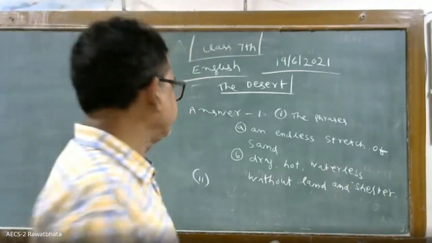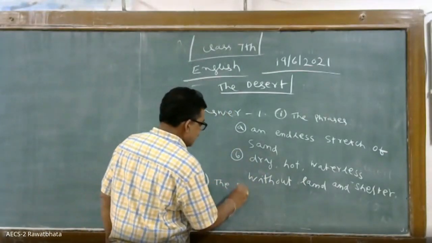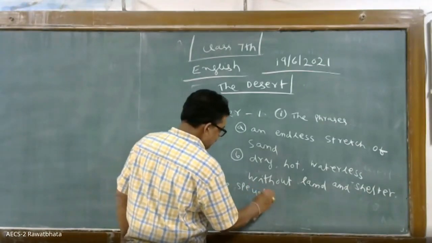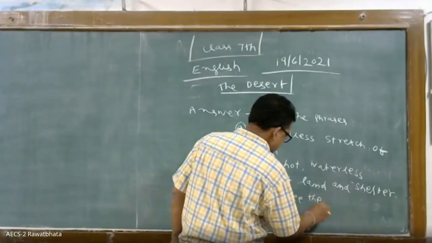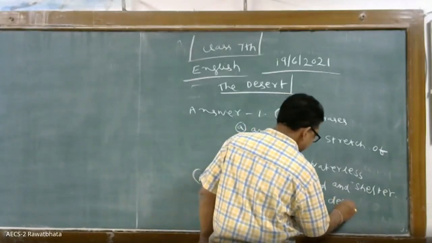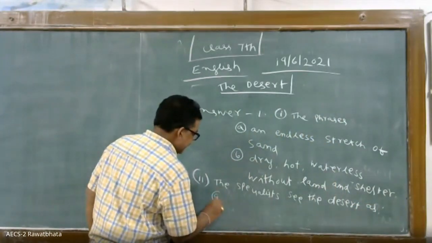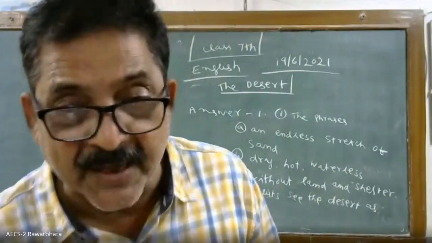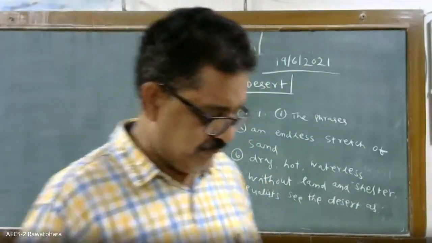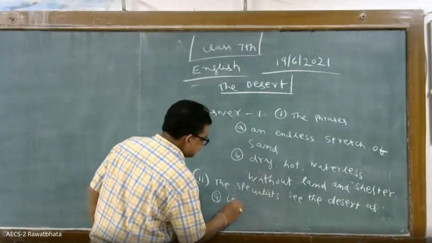See it. The specialist sees the desert as... here also you can write two phrases. What is the page number, sir? Page number you please note down. It is page 16. So a desert also can be a beautiful place.